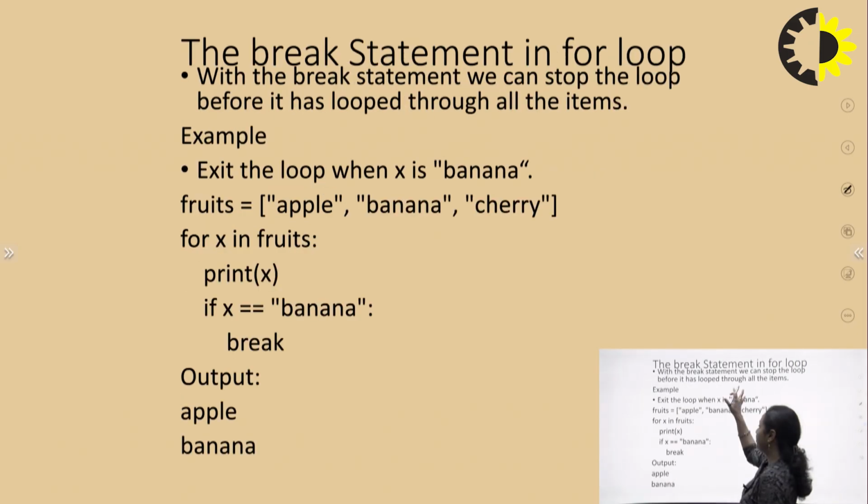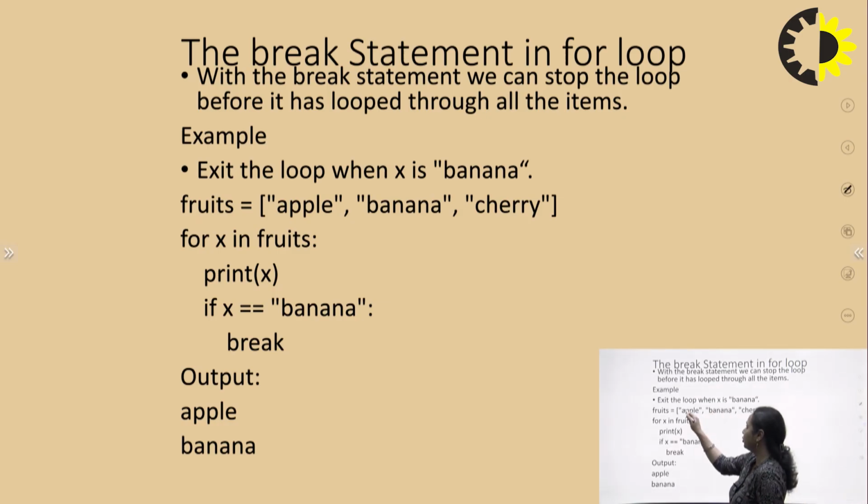Now the break statement and for loop. Again, we can use the break statement with a for loop also. For example, I have taken a list fruits: apple, banana, cherry, and for x in fruits, print x. It will print all the fruits available within the list. But as it is written, if x equals banana, break. As soon as it reads banana, it will stop.